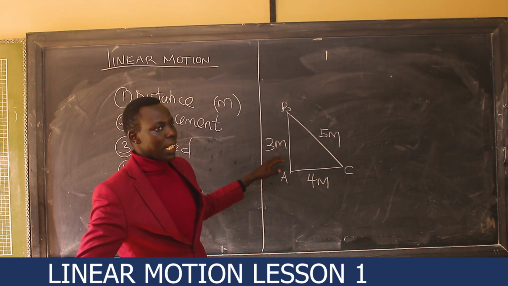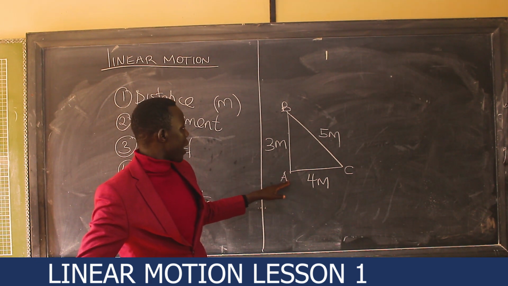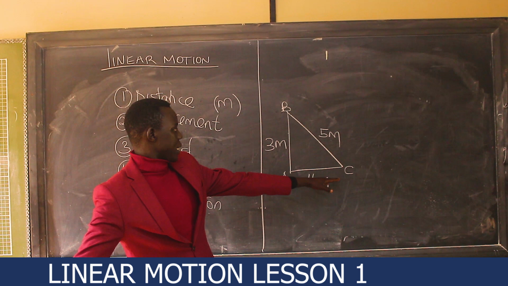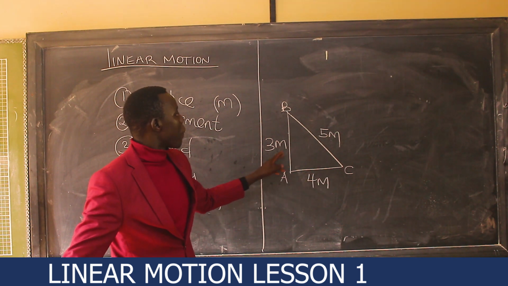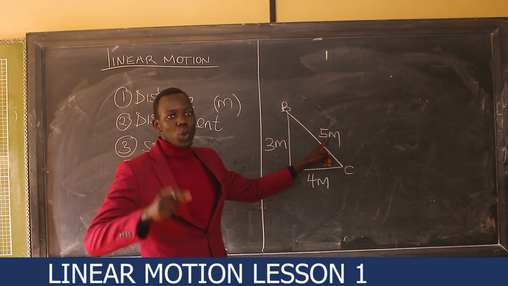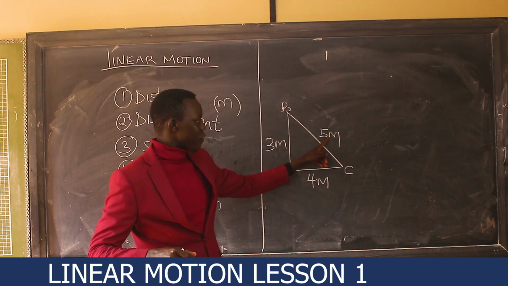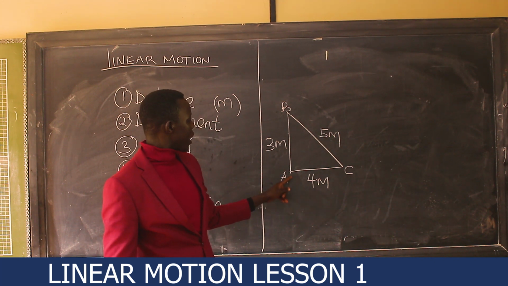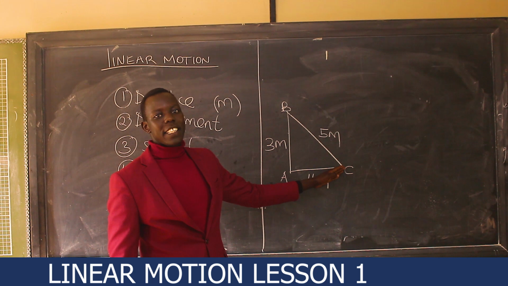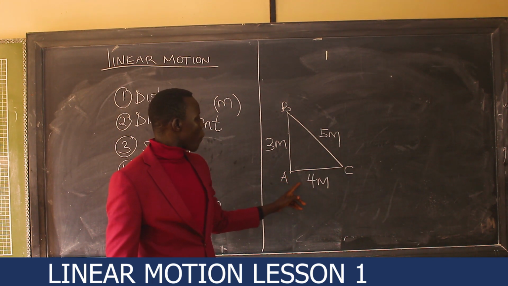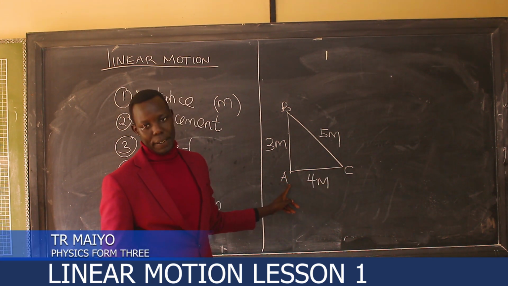The displacement is still 3 meters. But when a particle moves from A to B to C, the distance covered is 3 plus 5 meters. It is the actual length, 3 plus 5. But now, when a body moves from A to B to C, the displacement is 4 meters from the starting point.